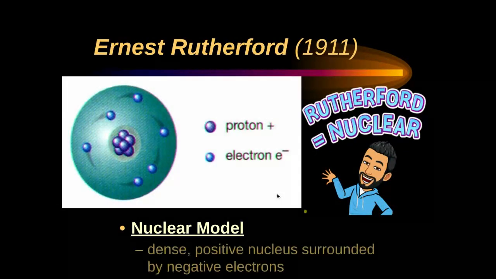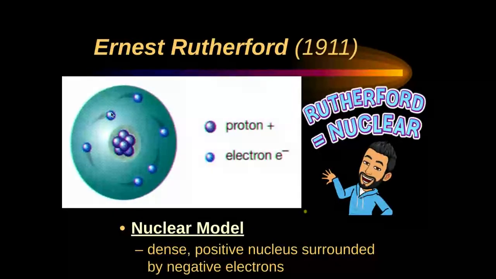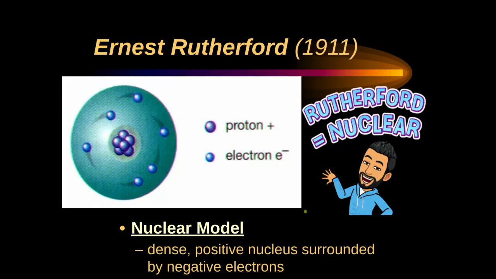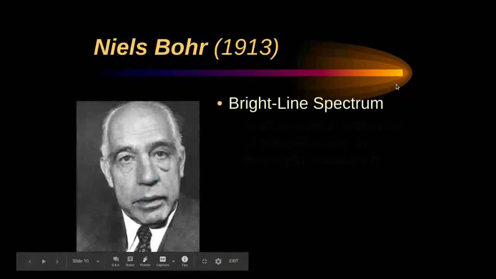Here's what the nuclear model looks like. You've got the positive center. You could argue he discovered the proton. He wasn't sure what it was. He just knew it was positive. And then you've got the negative parts, the electrons, on the outside. So the two subatomic particles that he knew about were the proton and the electron. You could argue that Thomson from before just knew about the electron. Dalton didn't know about any of it. But he said that his model, the nuclear model, has a dense positive nucleus surrounded by negative electrons.